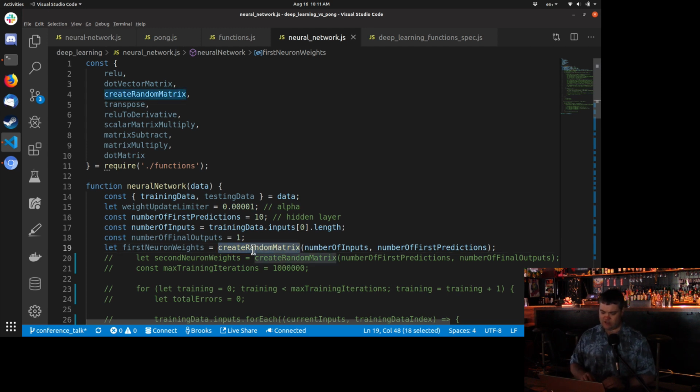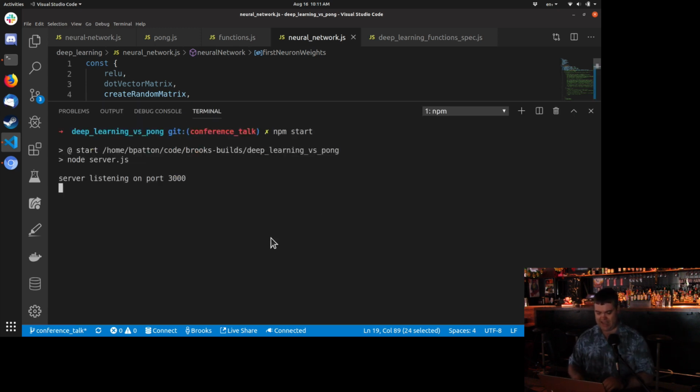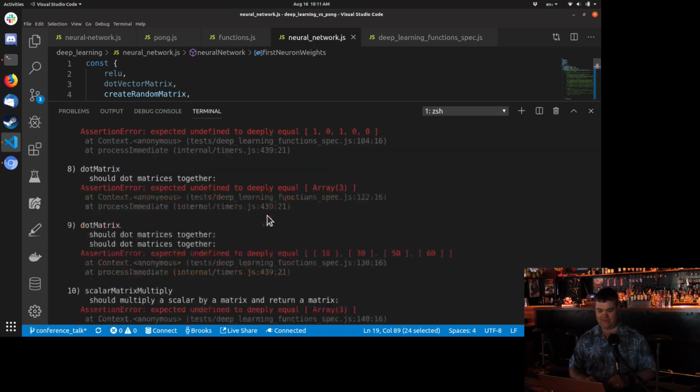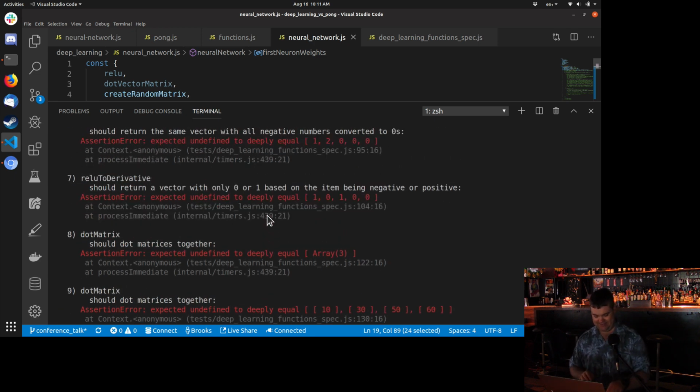So we need a matrix that is 10 rows, so that's for our inputs, and the number of predictions wide. So 10 rows down, and actually, no, wait, it's like 9 rows down because I think we have 9 inputs, and 10 columns wide. Anyways, let's begin. I actually wrote a bunch of tests for this, so that way if I do it wrong, I'll know instantaneously.